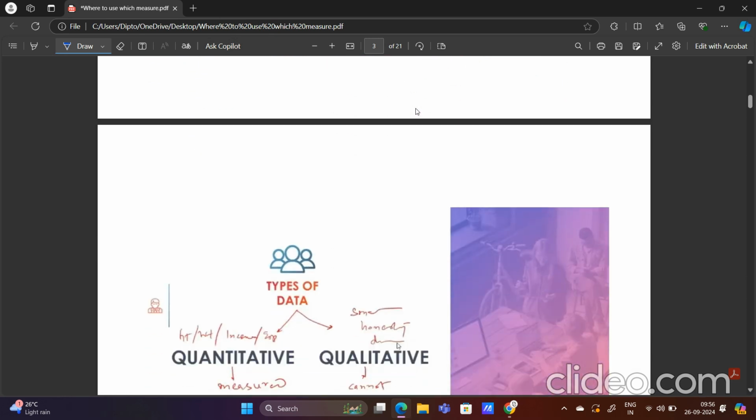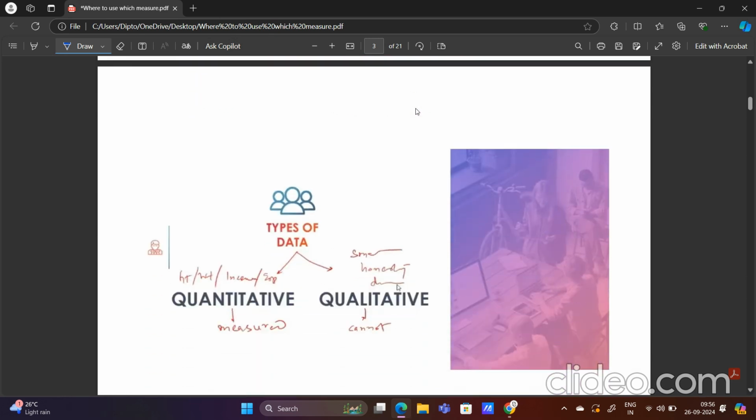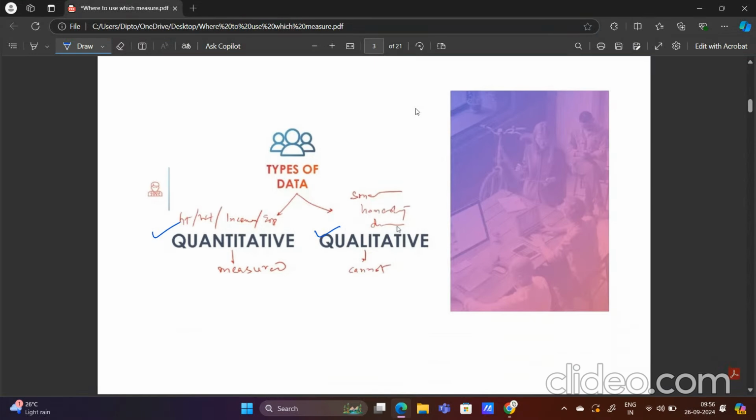So basically data is of two types, quantitative and qualitative. Quantitative is data which you can quantify, which you can measure. If I have to give the definition of quantitative data, I can say that it is something that can be quantified.